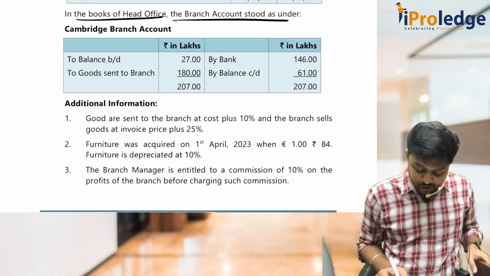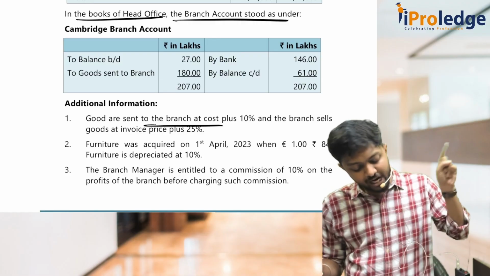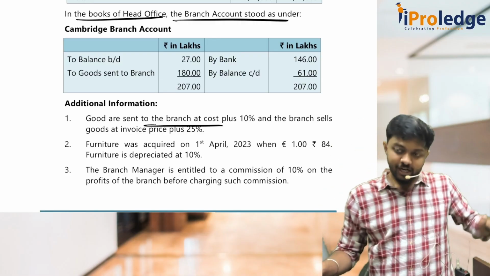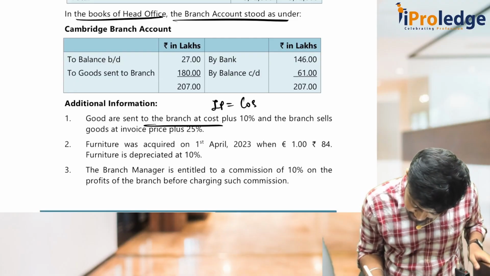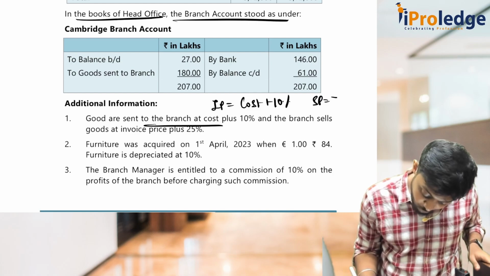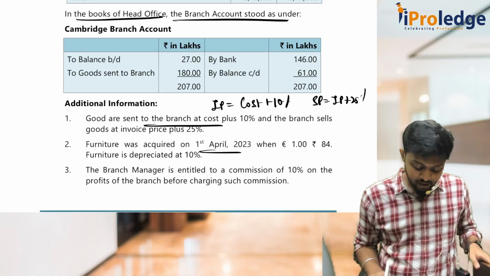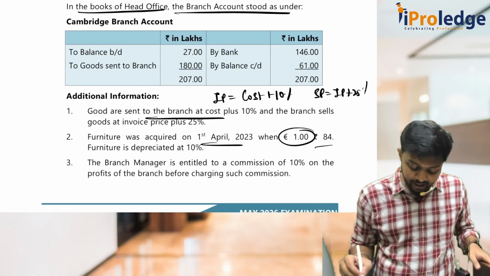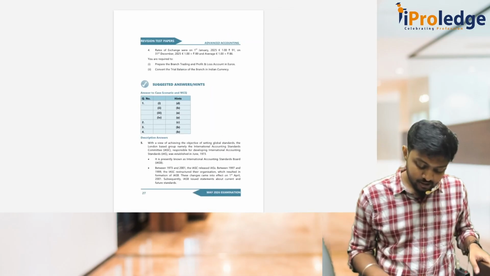They have told that goods are sent to branch at cost plus 10%, and branch sells the goods at invoice price plus 25%. Sir, what is invoice price? Invoice price is only cost plus 10. And selling price is invoice price plus 25%. Furniture was acquired on 1st April when 1 euro was 84 rupees. The branch manager is entitled to a commission of 10%.